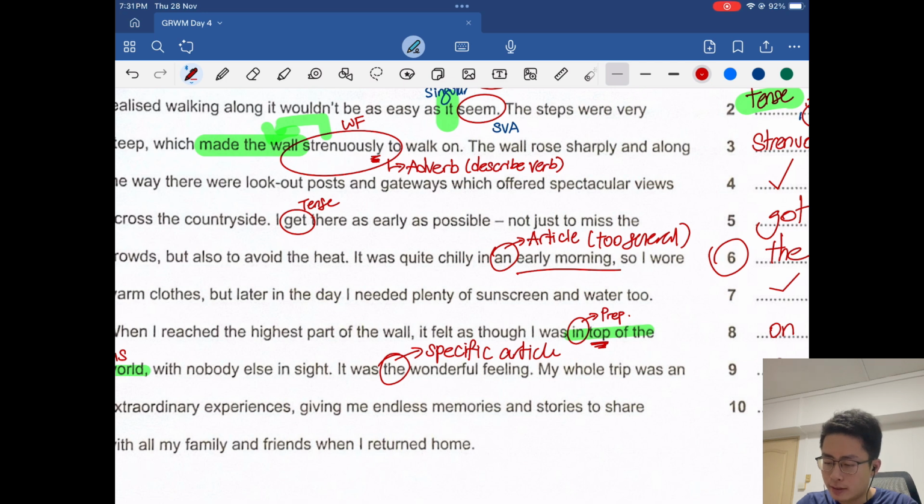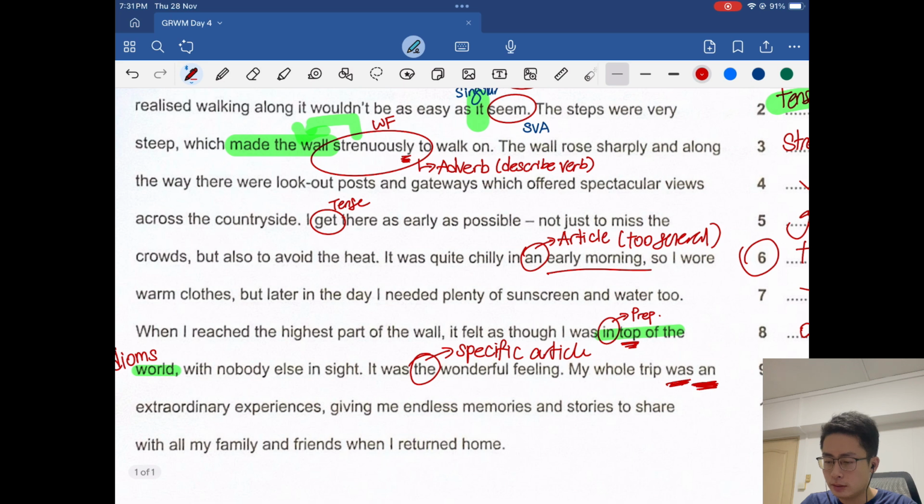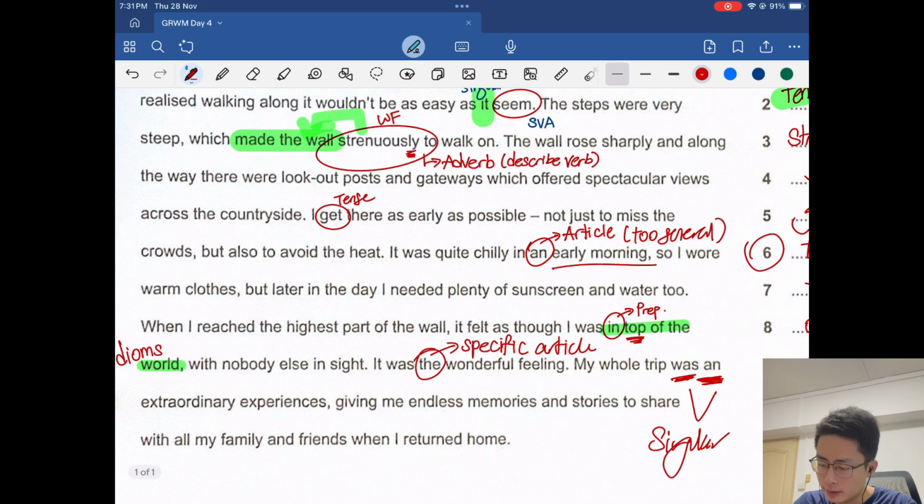The article "an" here, and the verb "was" here, would suggest to you that we are going to be talking about a singular thing, correct? It's a singular thing, and we're introducing something singular here. Sorry, pardon me, my bad. Okay, let's just look at "an".